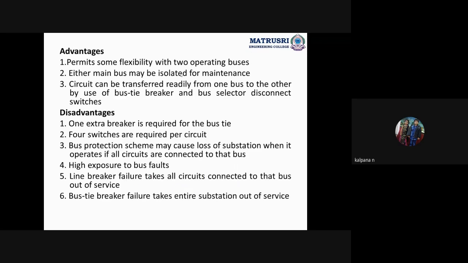Single bus bar with bus sectionalized. Okay, it permits some flexibility with the two operating buses. Advantages: either main bus may be isolated for maintenance. Circuit can be transferred readily from one bus to the other by use of the bus tie breaker and bus selector disconnecting switches. Okay, I already told this. Disadvantages: one extra breaker is required for the bus tie.